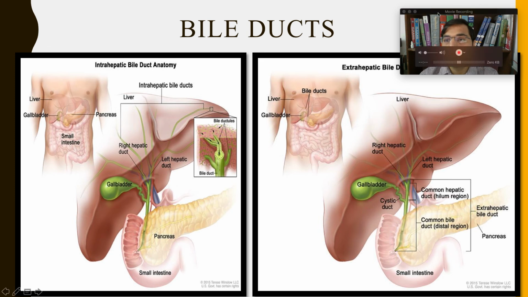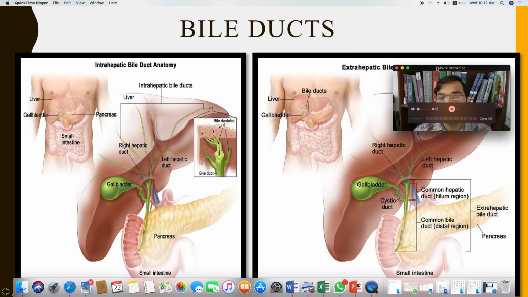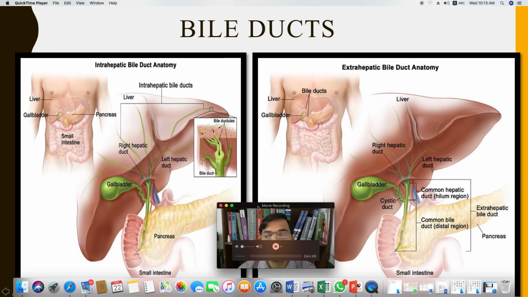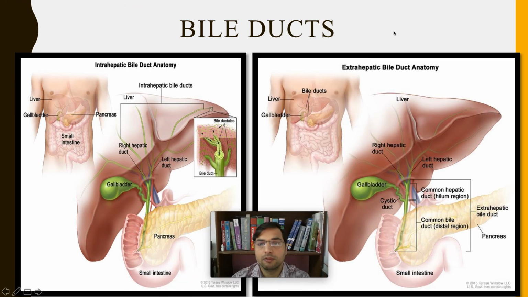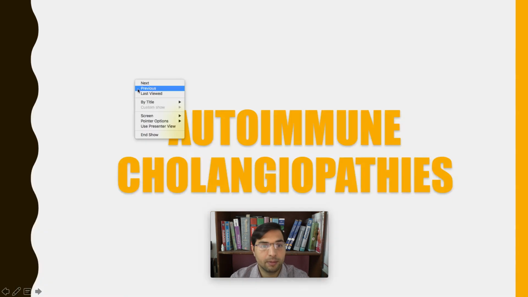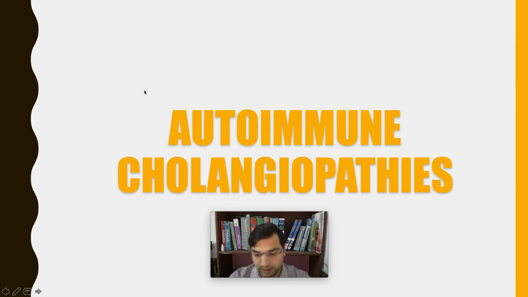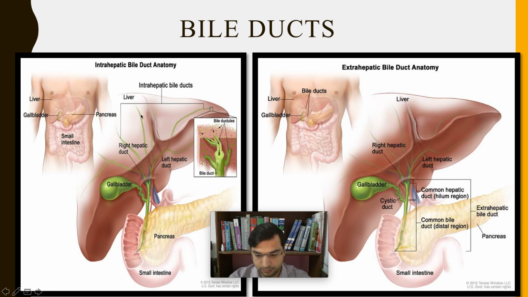So before starting the autoimmune cholangiopathies, which include the autoimmune destruction of the biliary tree, let us study what the bile ducts are. So these bile ducts can be divided into two: intrahepatic bile ducts and extrahepatic bile ducts.